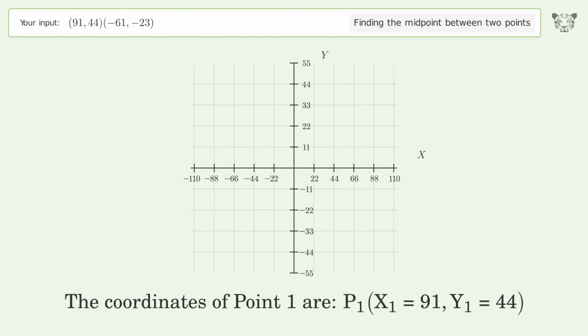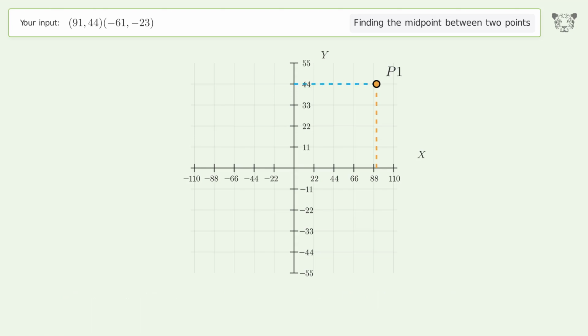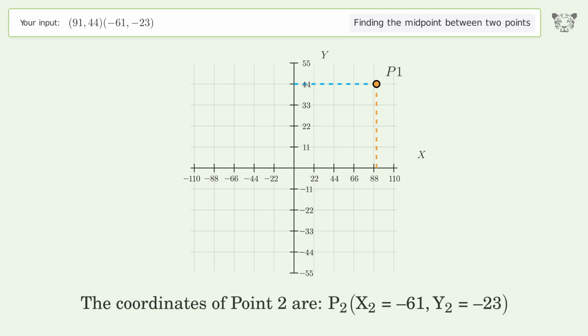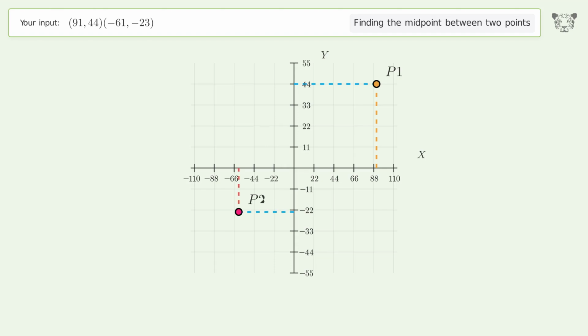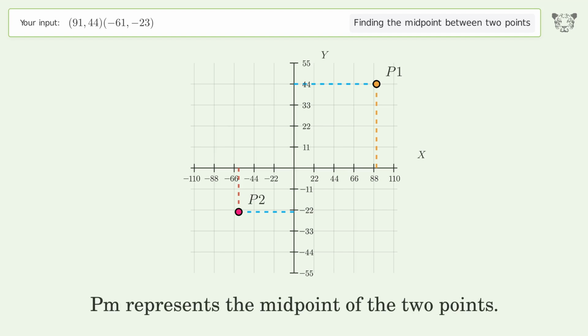The coordinates of point 1 are x1 equals 91, y1 equals 44. The coordinates of point 2 are x2 equals negative 61, y2 equals negative 23. PM represents the midpoint of the 2 points.